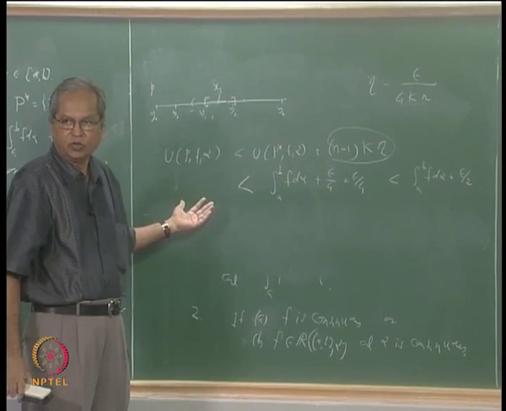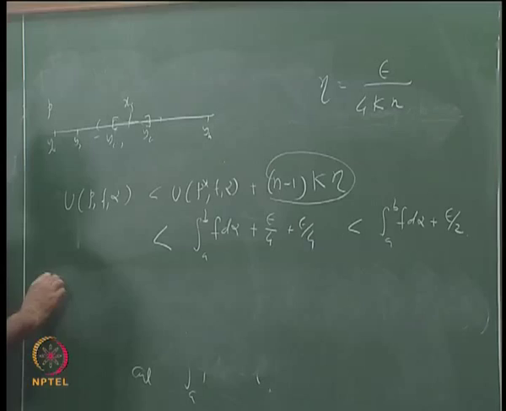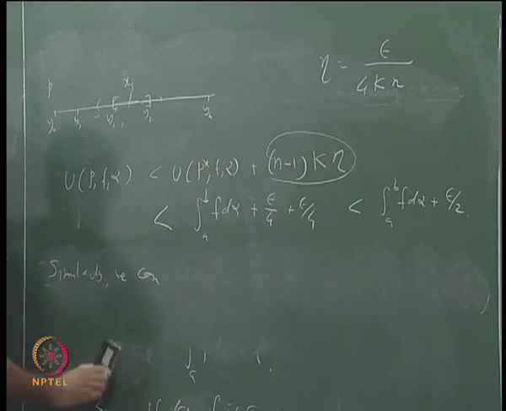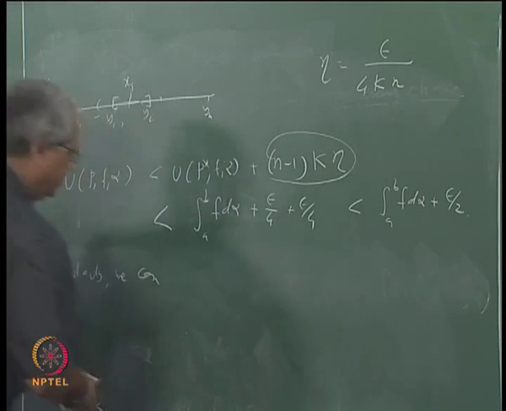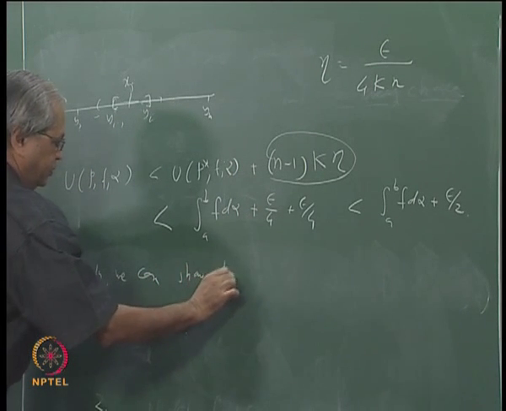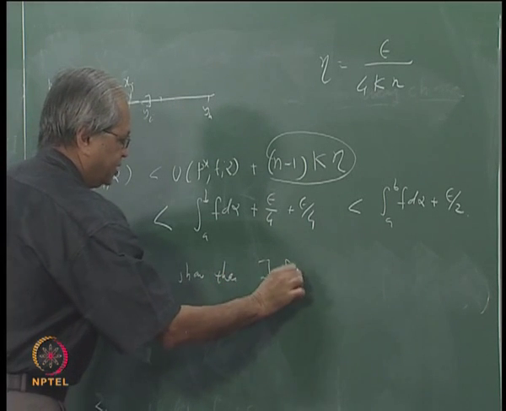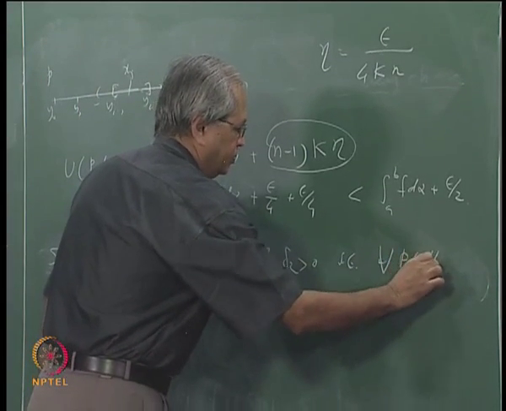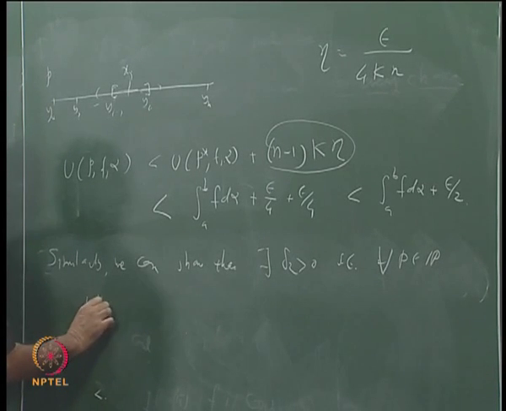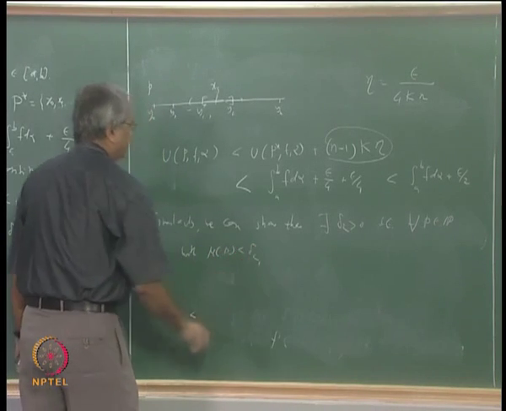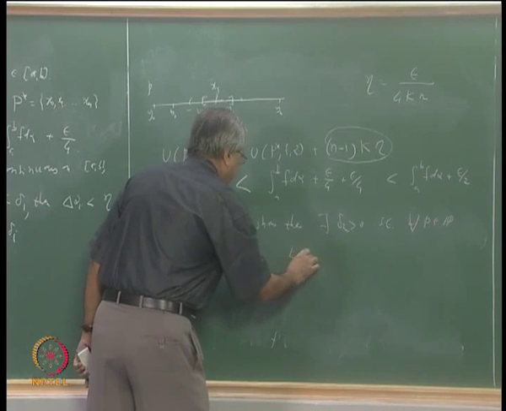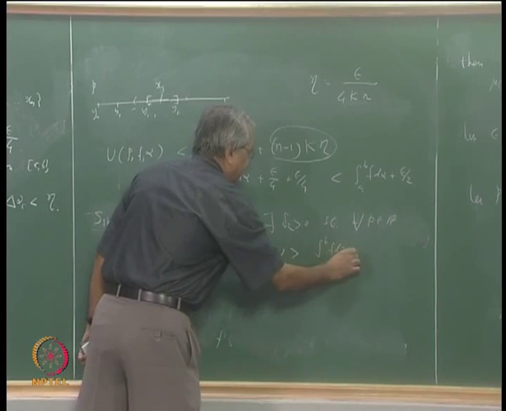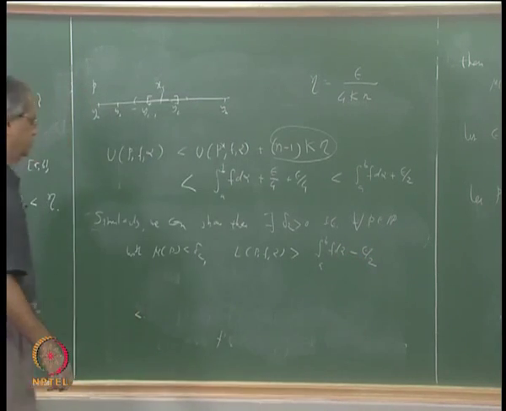Can we make a similar statement about lower sums? Similarly we can show that there exists delta 2 bigger than 0 such that for every partition P with mesh of P less than delta 2, we must have L(P, f, alpha) bigger than the integral from a to b of f d alpha minus epsilon by 2.